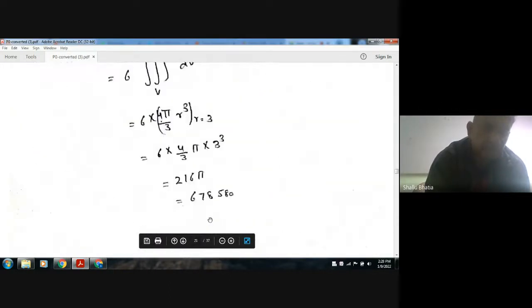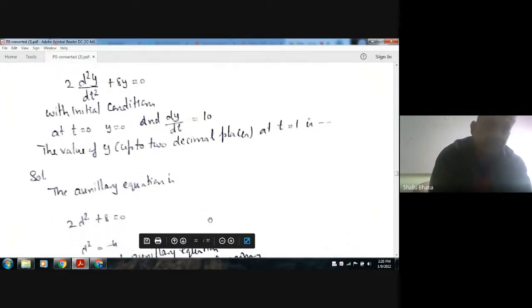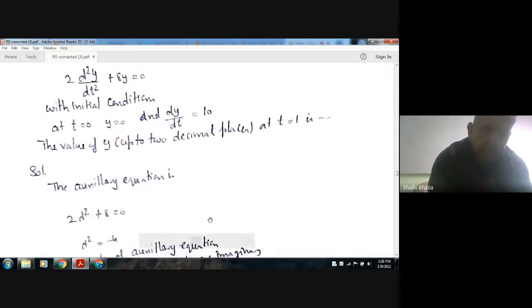Next, consider the differential equation 2 d square y by dt square plus 8y is equal to 0, with initial conditions: at t is equal to 0, y is equal to 0, and dy by dt is equal to 10.